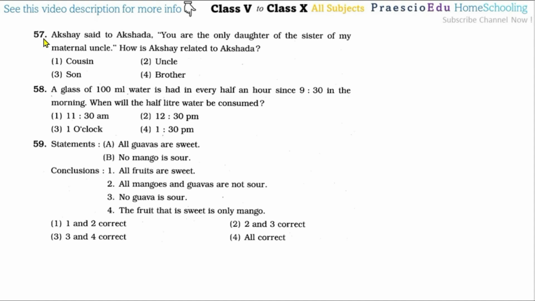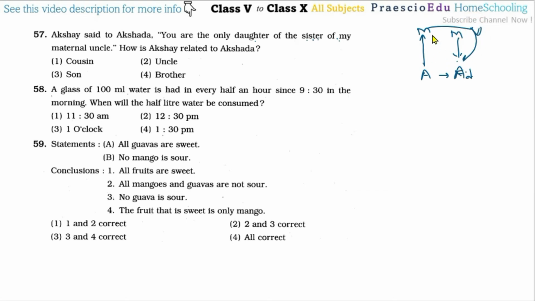Now question number 57. Akshay said to Akshada, you are the only daughter of the sister of my maternal uncle. Suppose the mother is the sister of my mom's brother, so the daughter of my maternal uncle. Okay, so that is the meaning.